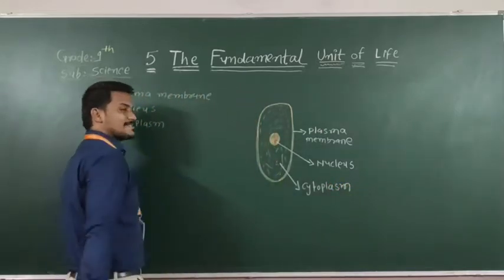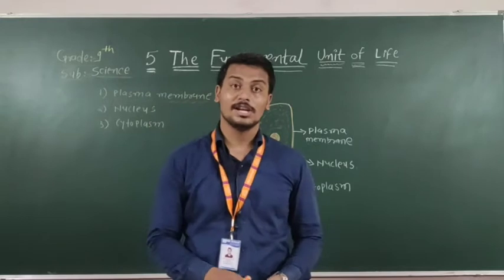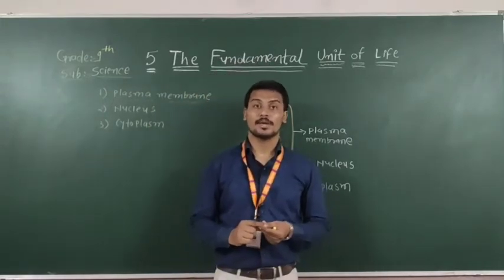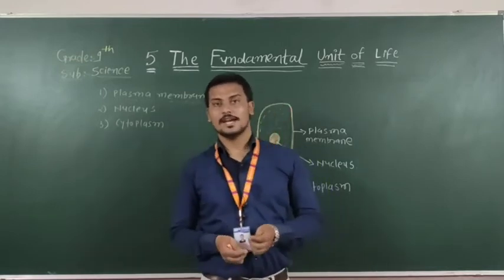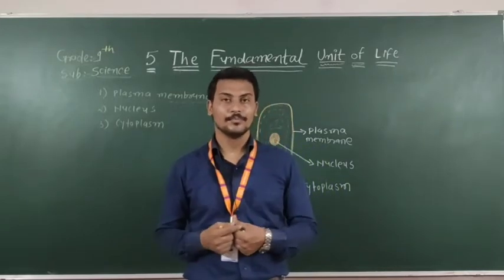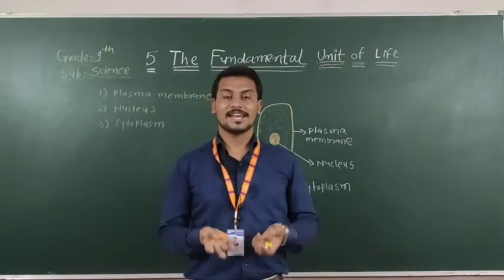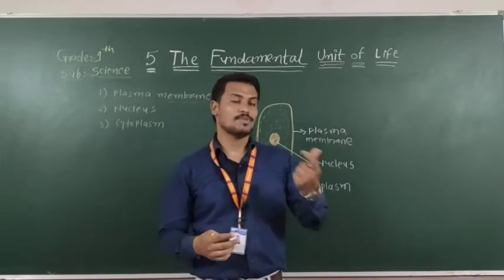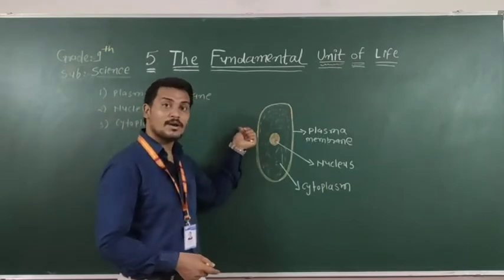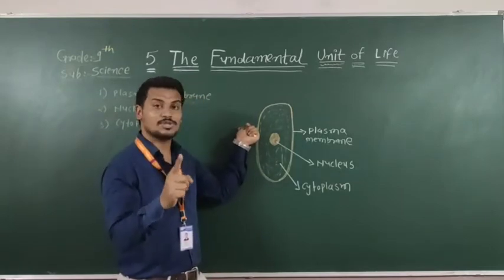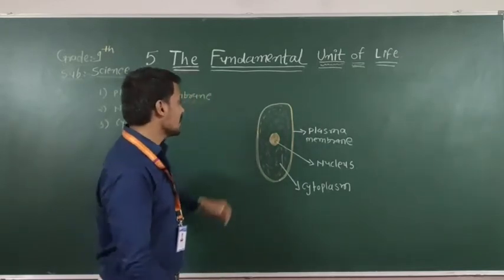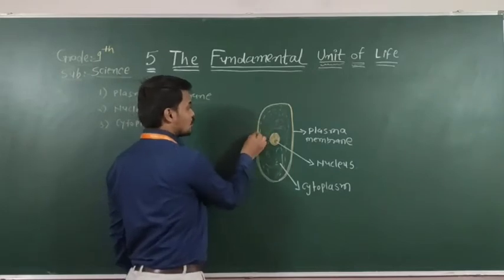So here the plasma membrane is also known as the selectively permeable membrane. Sir, why is it known as selectively permeable membrane? The thing is that whatever we eat, whatever nutrition we get from food, and the oxygen we take from the environment for respiration, the plasma membrane is responsible for allowing nutrients, oxygen or carbon dioxide inside the cell and outside the cell.